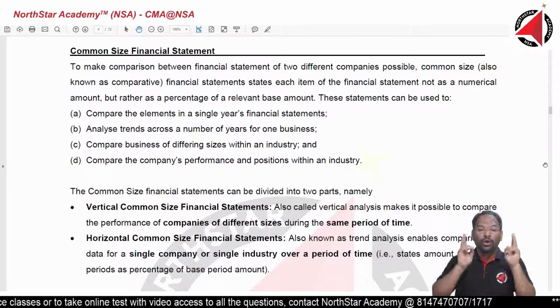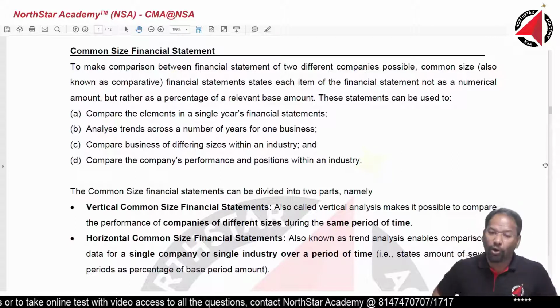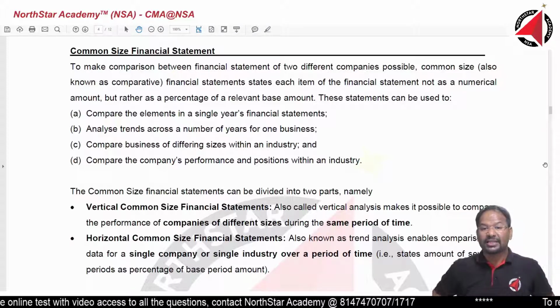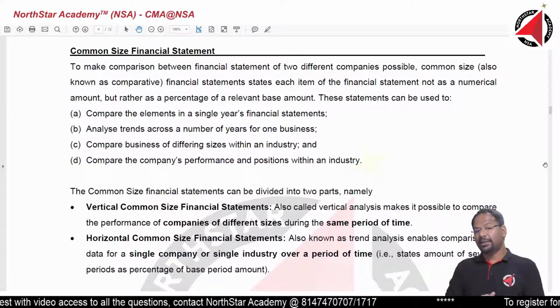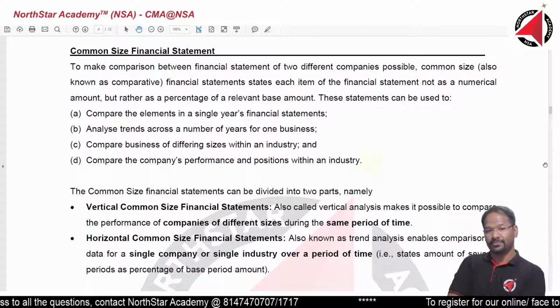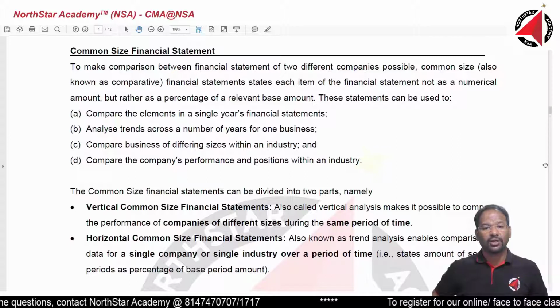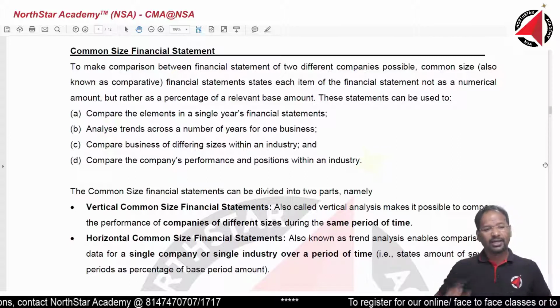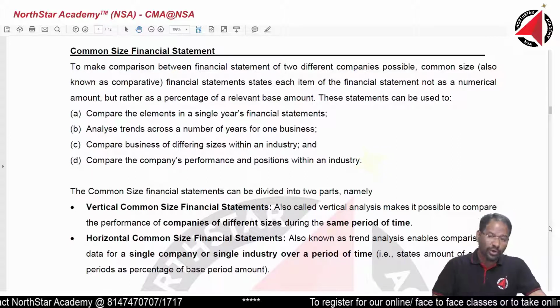It helps me not only do a comparison, it also helps me do cost control, see where unnecessary expenditures are being made, or see where the company can be more efficient. So it serves a lot of purpose for the company. Let's begin a very interesting topic, a scoring topic as well.